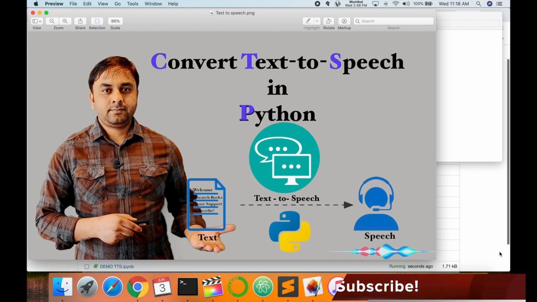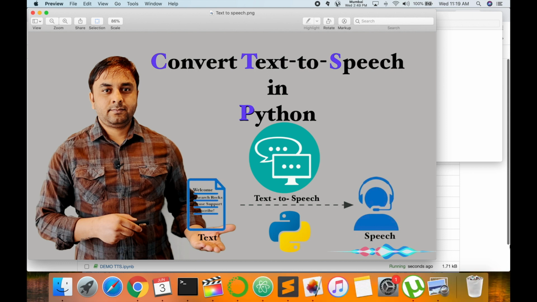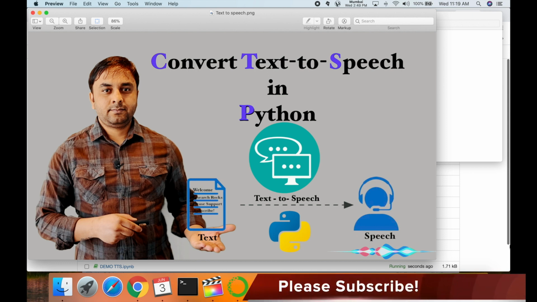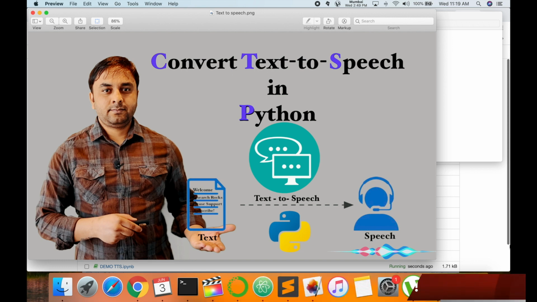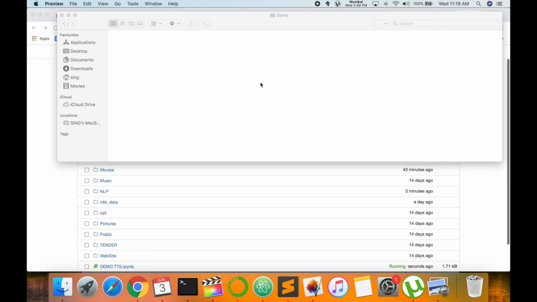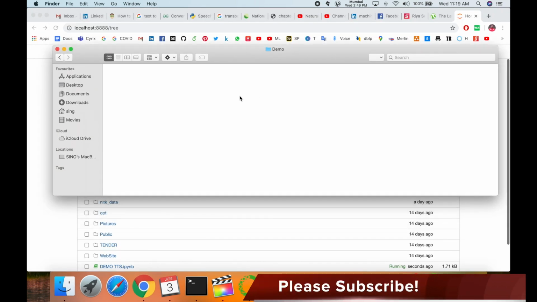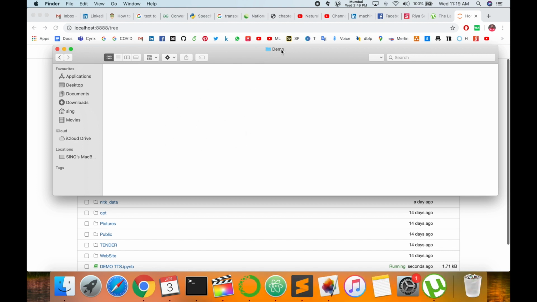I am giving you a demonstration of converting text to speech format with the help of the Python scripting language. It's very simple, only 5 to 6 lines of code, and you can easily learn how to convert text data into a speech format with Python. So let's start the demonstration. So this is a folder. After conversion, some WAV or mp3 files are stored in this demo folder.